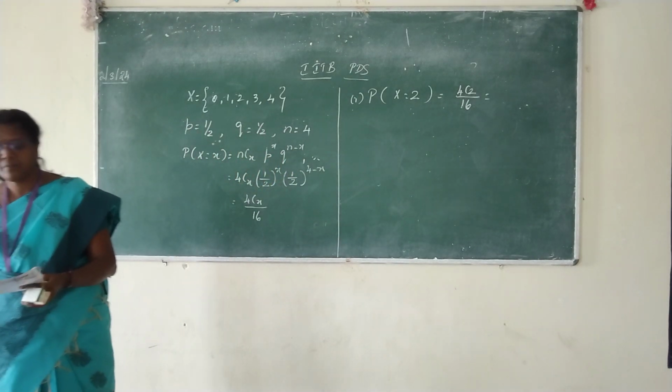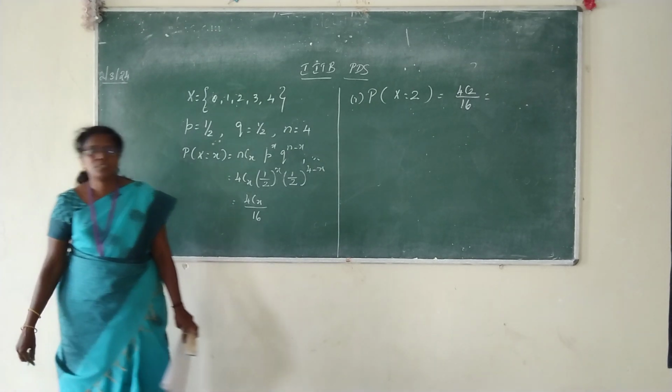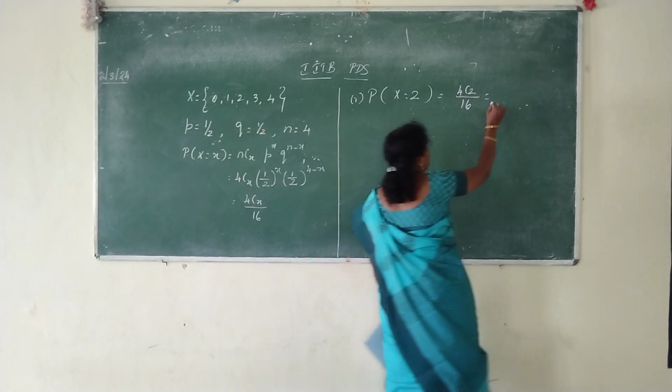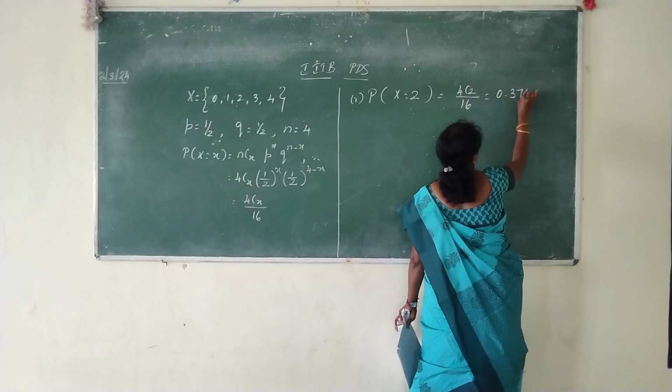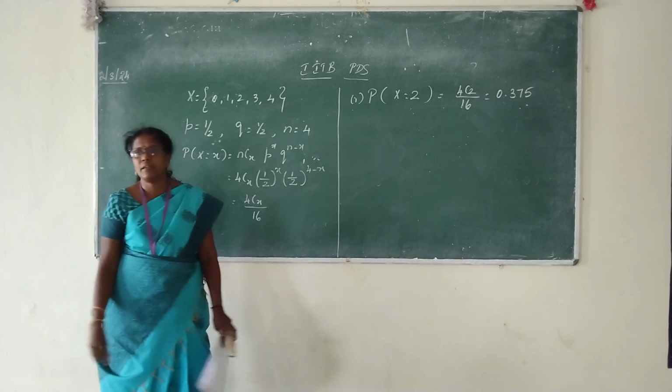0.375. Others? 0.375. This is for one family, huh? For how many families are we supposed to find? 800. So right? Therefore,